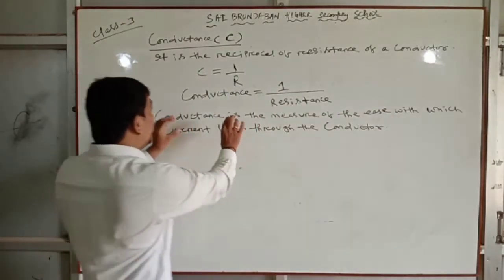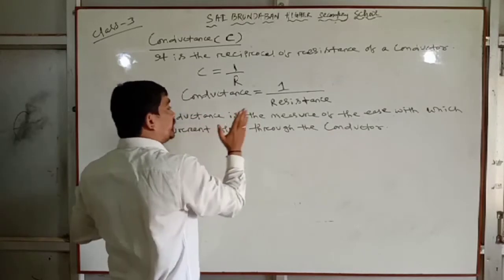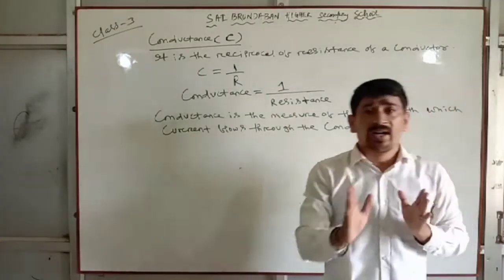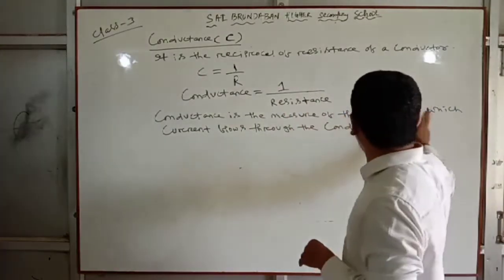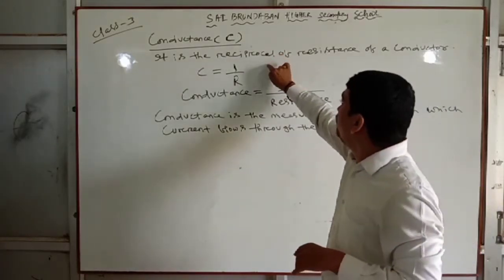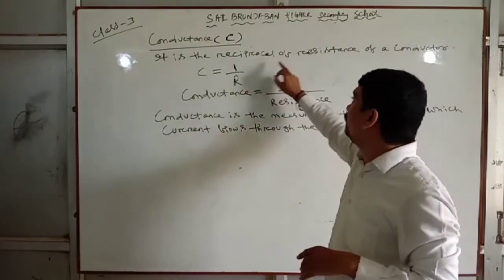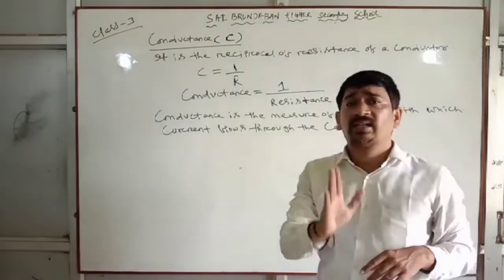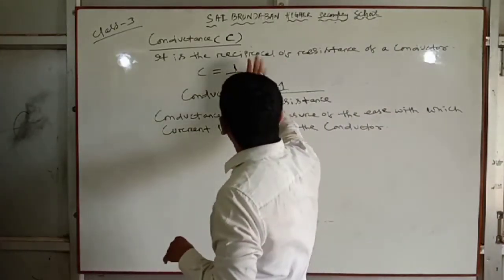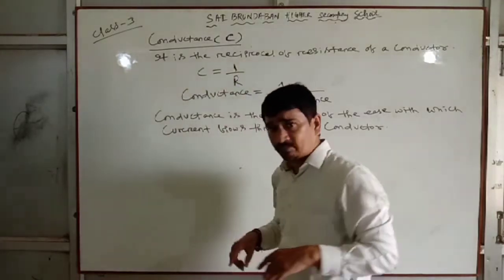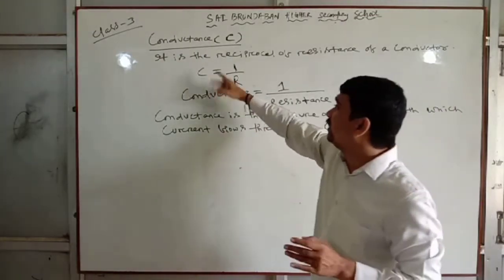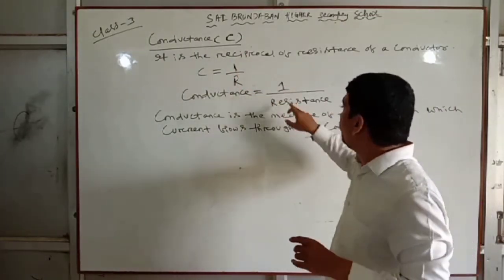Simple. You can also write this definition. Conductance is the measure of the ease with which current flows through the conductor. Or simply, conductance is the reciprocal of resistance of a conductor. C equal to 1 by R.